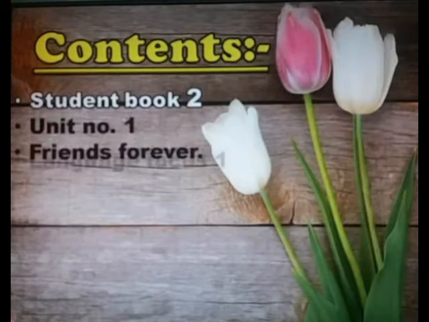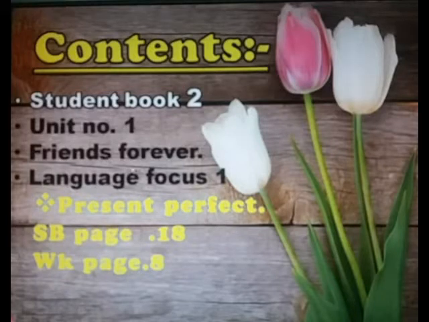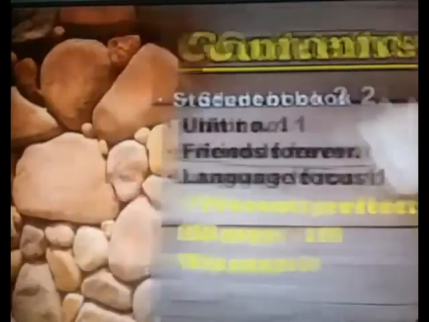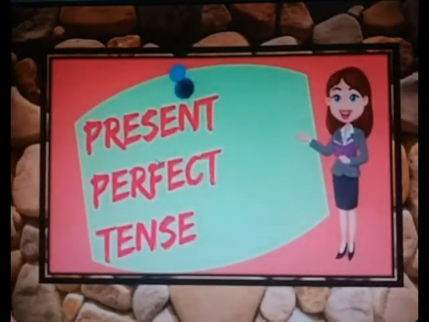Contents. So you have to come on your textbook, means to say student book. Unit number 1 is here: Friends Forever. Language focus 1, present perfect. So student book page number 18, workbook page number 8. It's our today's topic, present perfect tense.